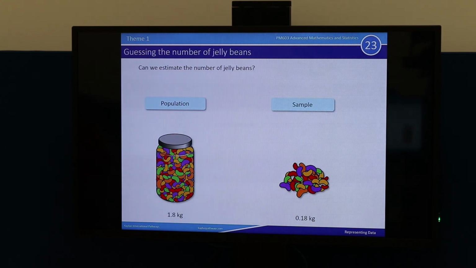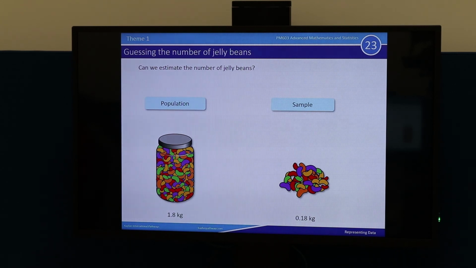So come back to our example then. We said that our population is the entire jar of jelly beans and the sample is just a handful. Now, remember, one of the ways that we could estimate the number of jelly beans, if we weighed that handful and if we had the luxury of being able to weigh the entire population, then we could deal with the sample and then just scale it up to work out what was happening in the population. Does that make sense? Yeah?